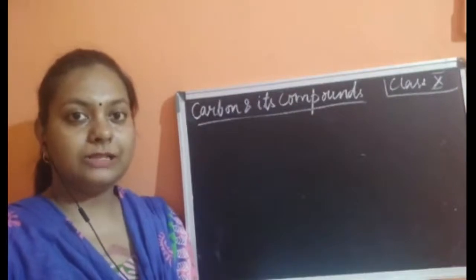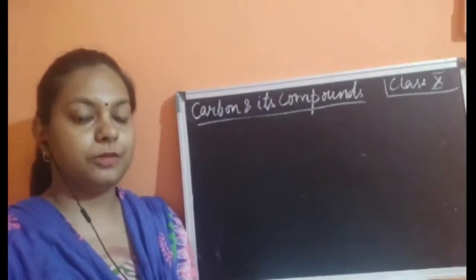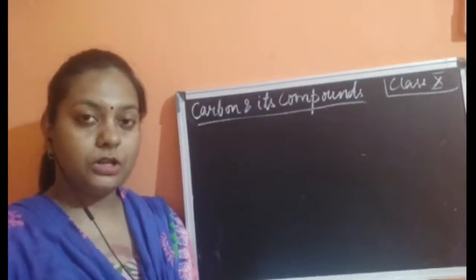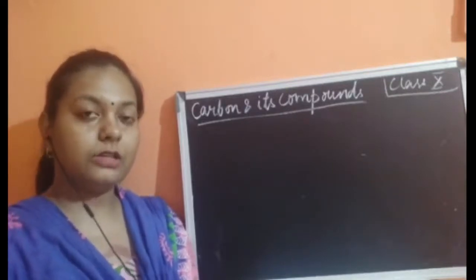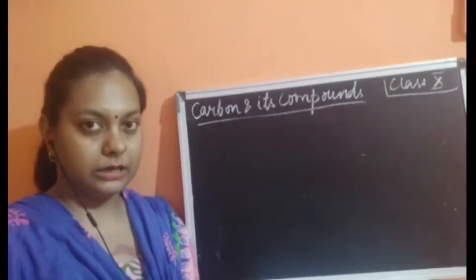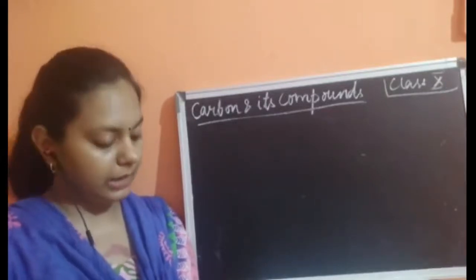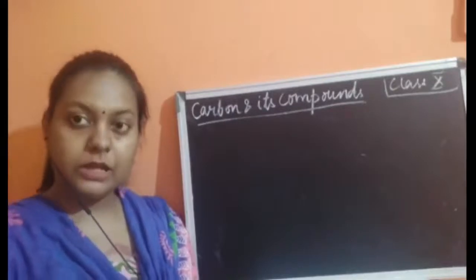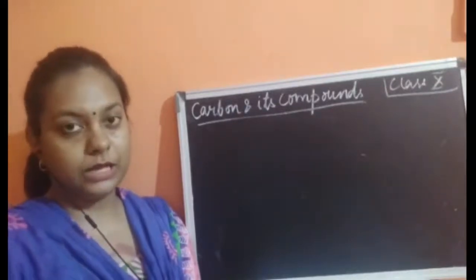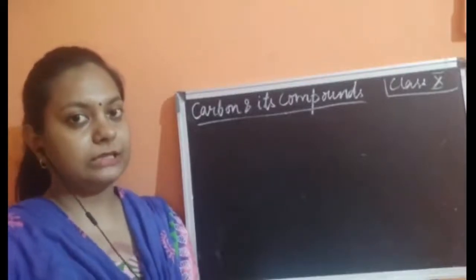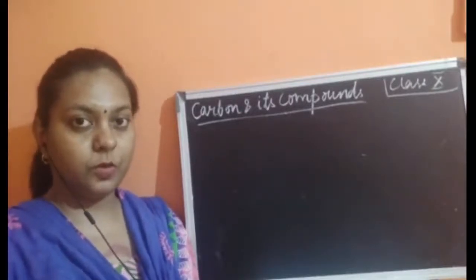Carbon is so special because of certain properties, like catenation, which is the property of forming a long chain of carbon interconnection, the interlinking of carbon. One carbon atom is attached with another carbon atom, forming a long chain, and this is known as catenation power. Why is this catenation taking place? It is taking place because of the presence of covalent bonds.